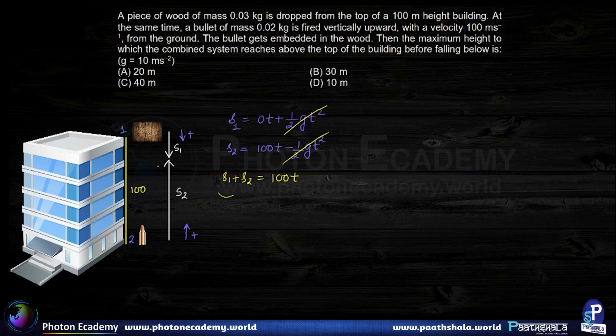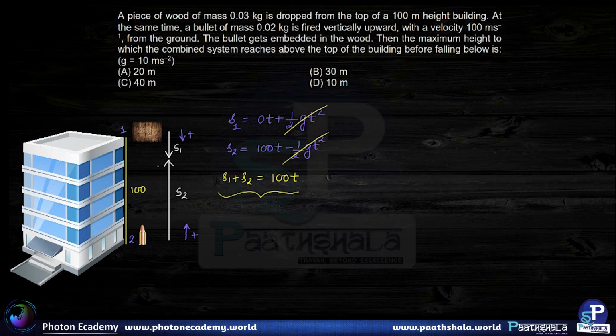We could have reached this point also by understanding that the relative velocity, once both of them are in air, falling under gravity, meaning relative acceleration is 0 because both of them are undergoing acceleration due to gravity only. So relative velocity is going to remain constant, that is 100 only.